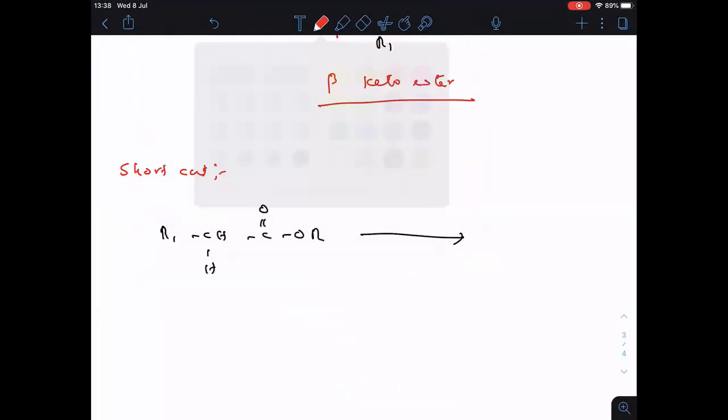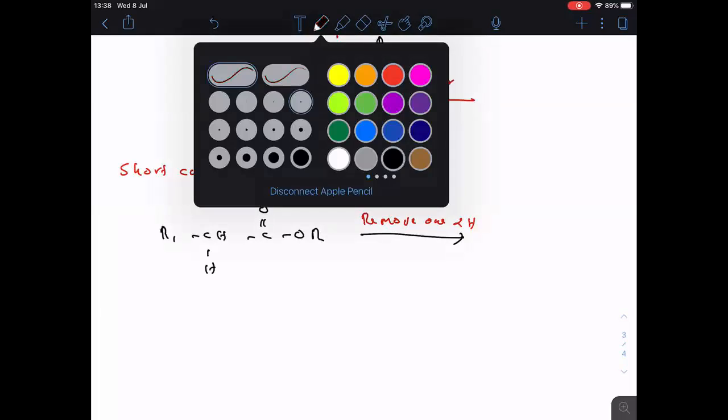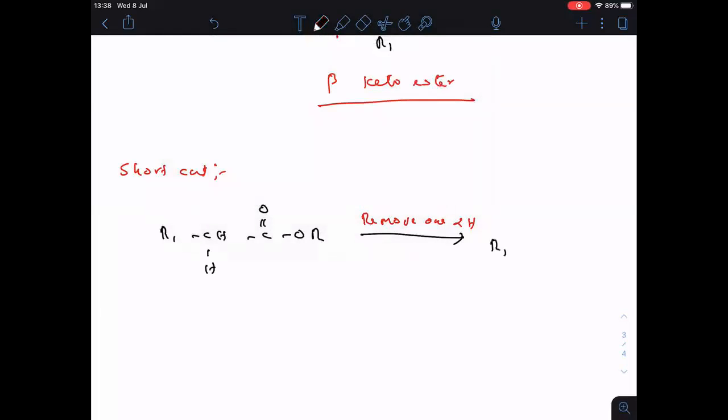First, remove one alpha hydrogen. Then what you will get here? R1 CH⁻ C(=O)OR.